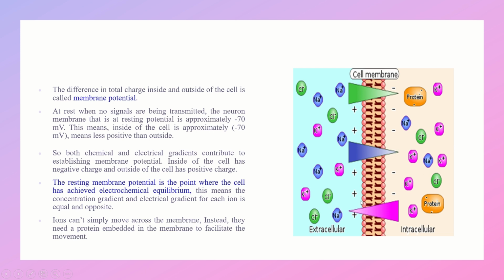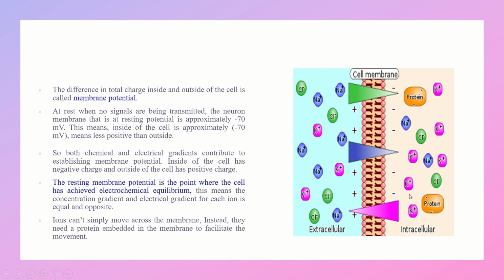So both chemical and electrical gradients contribute to establishing membrane potential. Inside of the cell has negative charge and outside of the cell has positive charge. So the resting membrane potential is the point where the cell has achieved electrochemical equilibrium.